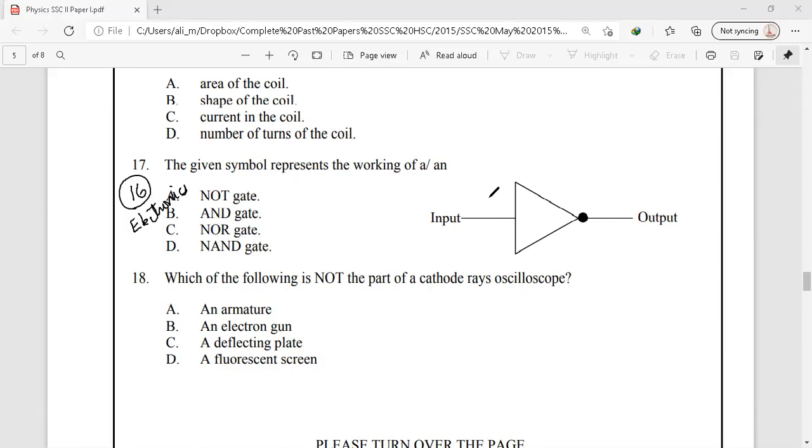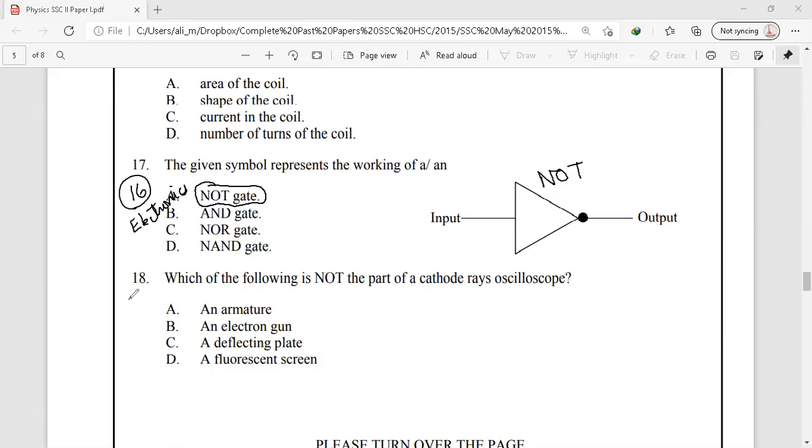As we can see, it has only one input and only one output. So, as we have studied, this type of logic operation is a NOT operation, because NOT has only one input and one output. So question number 17, we have a simple answer, that is NOT operation.